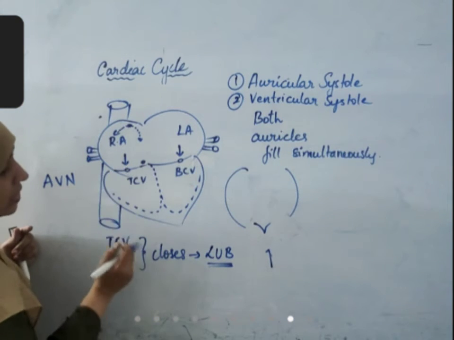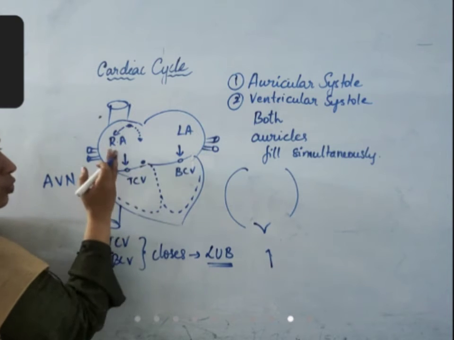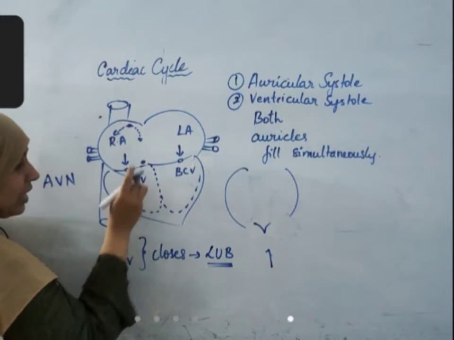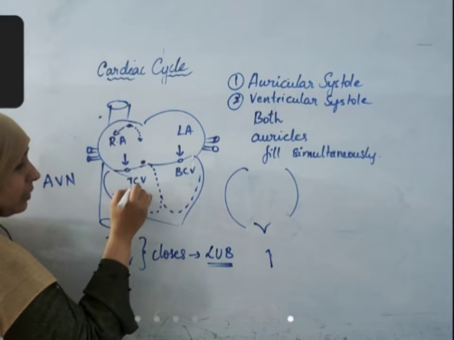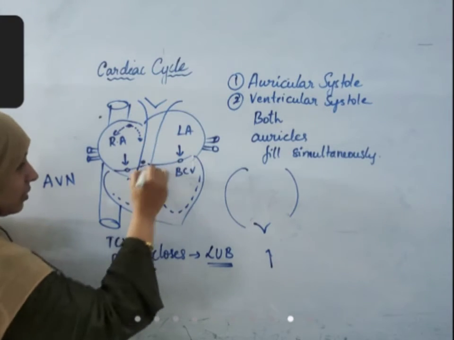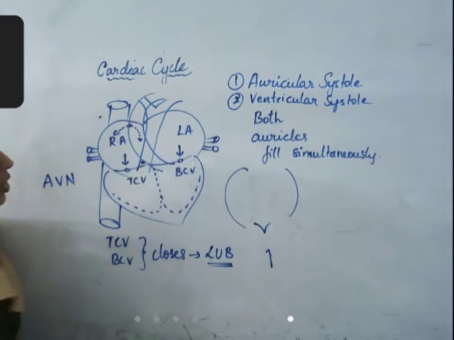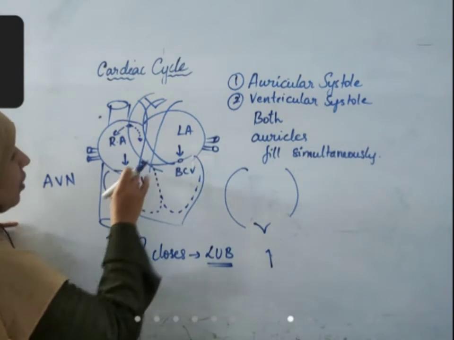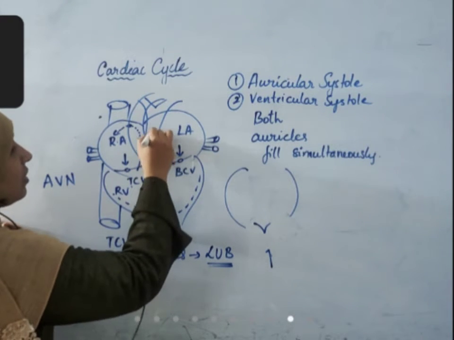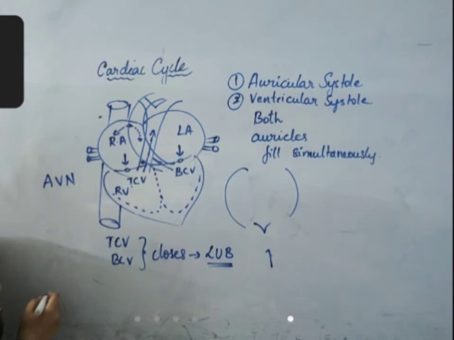After the ventricular systole has occurred, these valves are closed, so there is no backflow of blood from ventricles to auricles. The only way that blood can go is from the right ventricle into the pulmonary artery and from the left ventricle into the aorta. So blood moves forward from right ventricle to pulmonary artery and from left ventricle into aorta.